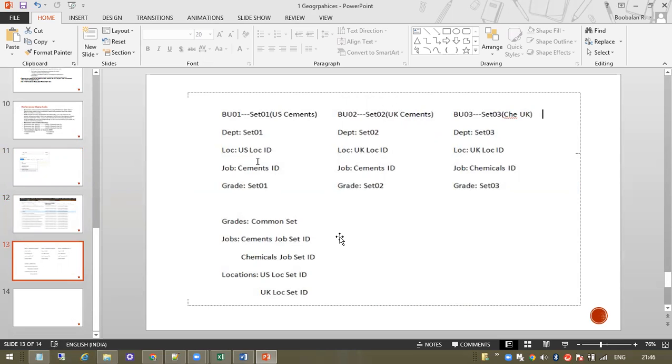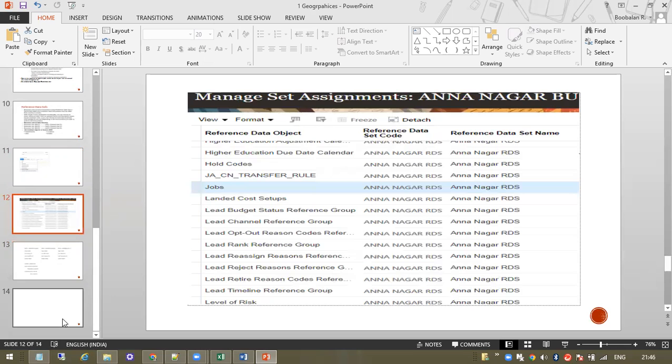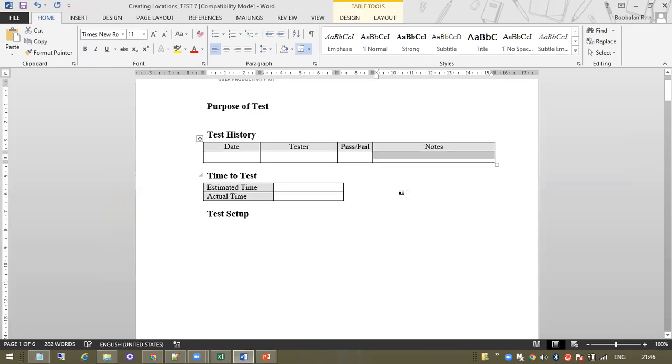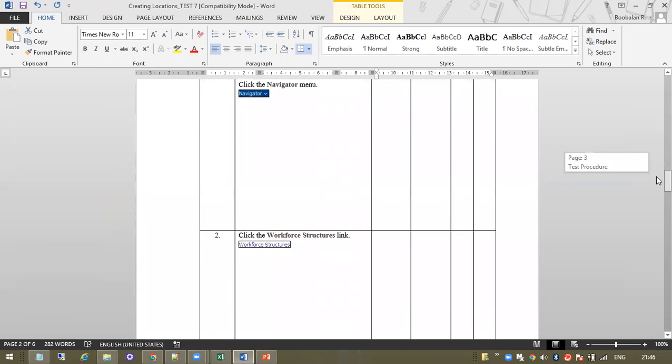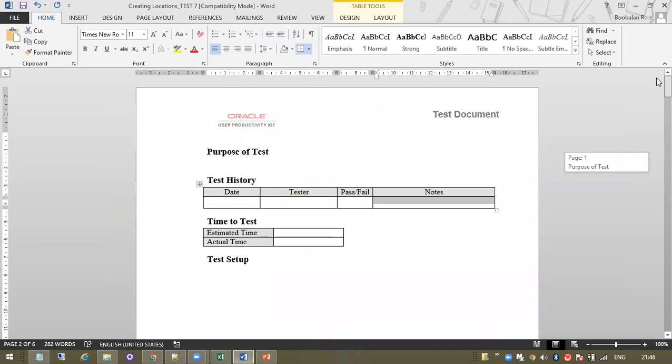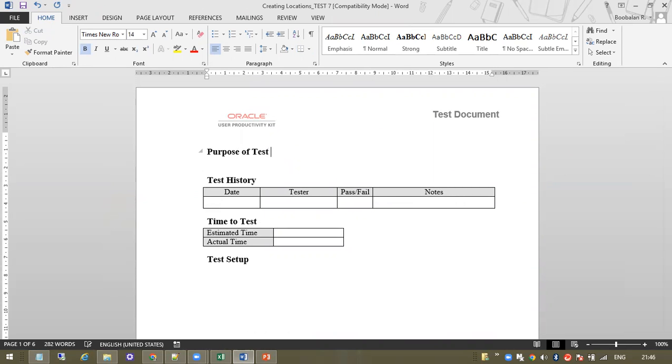I'm configuring it. This is the client's testing document. That means after the configuration, you need to test it and send it to the client. That means UAT is there now, and you need to accept UAT. This level of setup, only the implementation team should do.